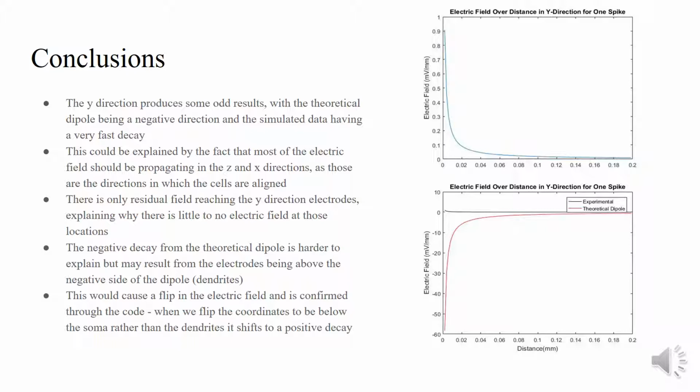But we had trouble generating a theoretical decay in the Y direction, as when we first created the decay, we actually saw a negative peak.